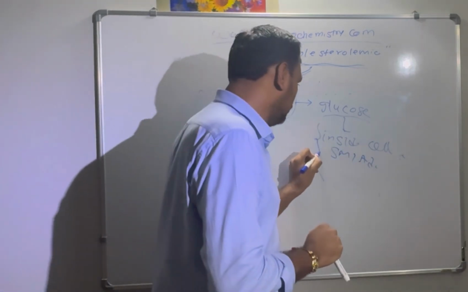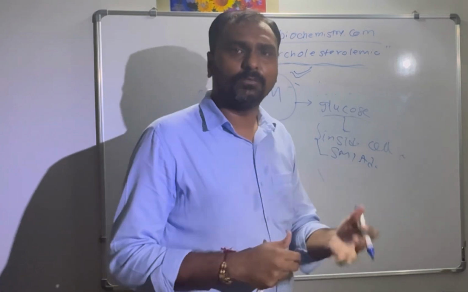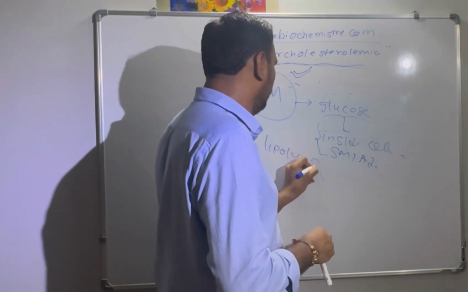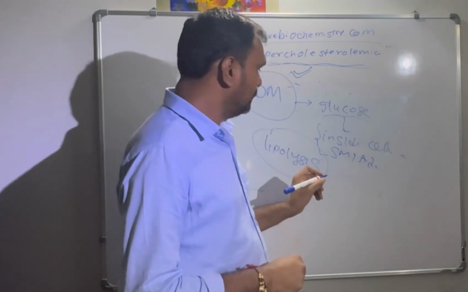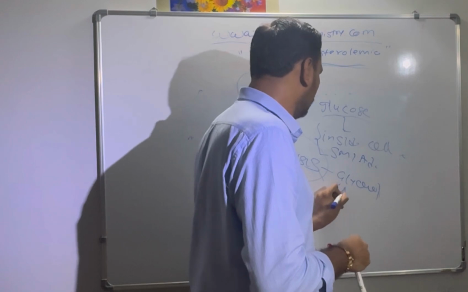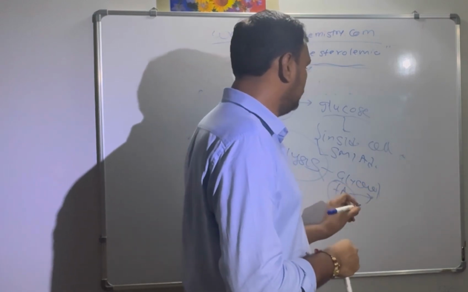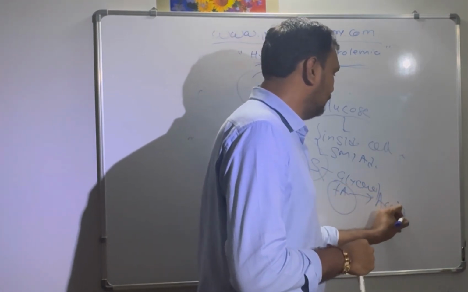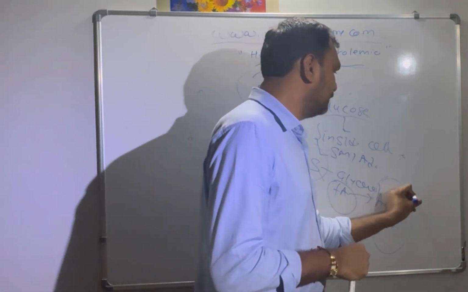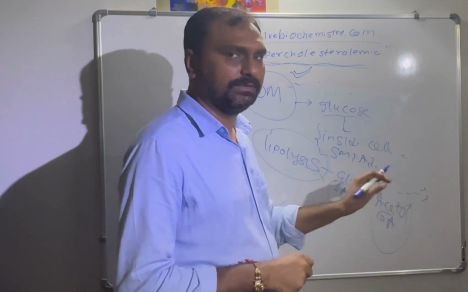Because these tissues are devoid of glucose, the lipolysis pathway will be increased. So triglyceride is broken down to glycerol and fatty acid, and fatty acid is oxidized to acetyl CoA. And we know this acetyl CoA is a precursor of cholesterol biosynthesis.